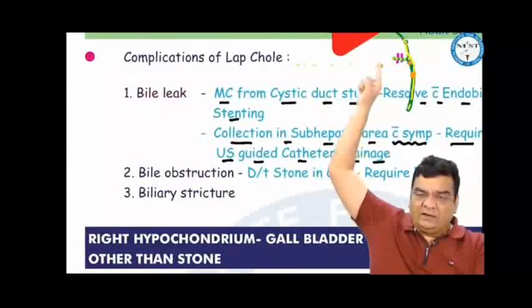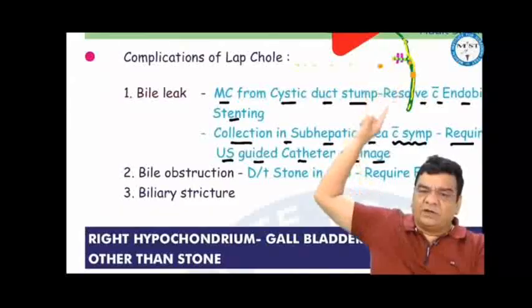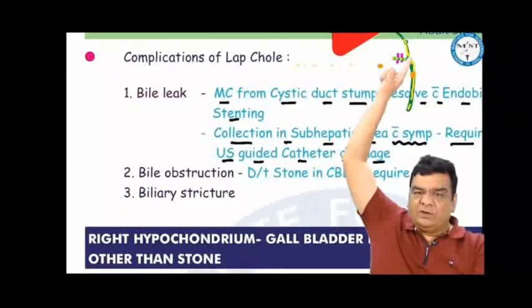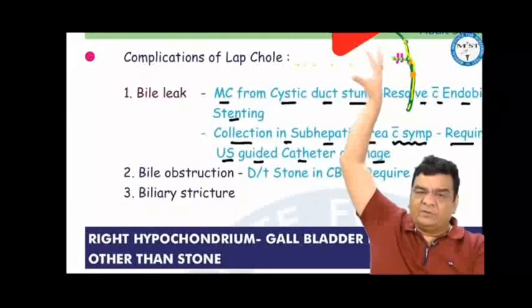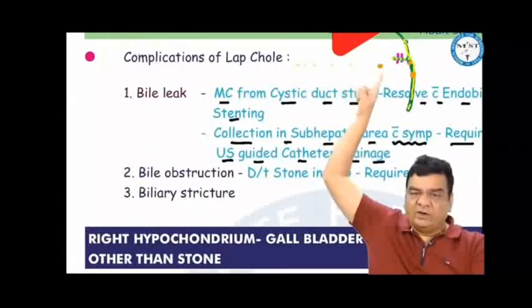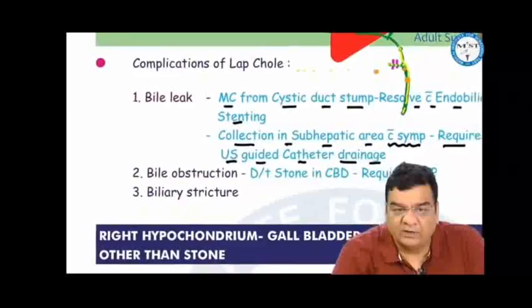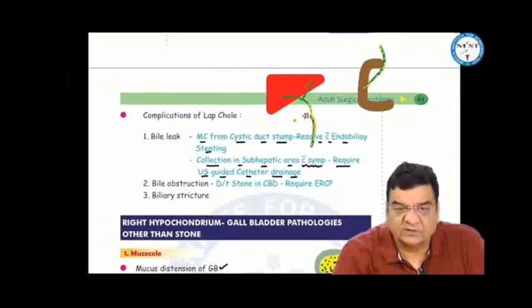Now, if there is a small, minimal bile leak, the patient may be asymptomatic or have just mild pain in the right hypochondrium. This can be easily treated by putting a stent into the CBD, that is endobiliary stenting, and then this leak will stop. If there is a huge collection in the right hypochondrium and it has become infected, and the patient presents with severe symptoms, then we have to do ultrasound guided drainage of this biliary collection, apart from endobiliary stenting. And bile obstruction may be because of a stone which has slipped into the common bile duct.